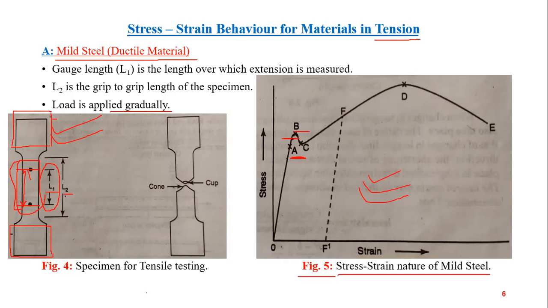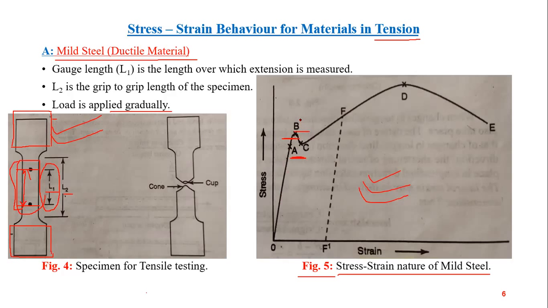That is up to which Hooke's law is applicable, which further means that if the material is unloaded at this point, it will regain its original shape. That is, up to the elastic limit, the material is fully elastic, that is, fully capable of restoring its original shape on removal of the applied load.